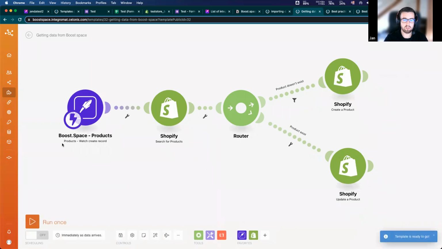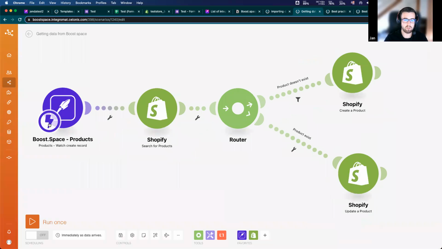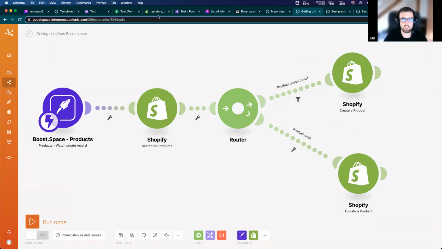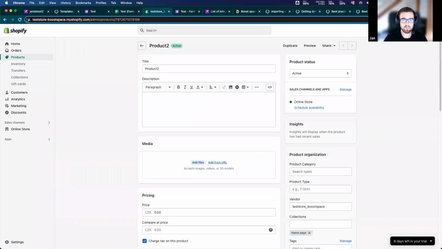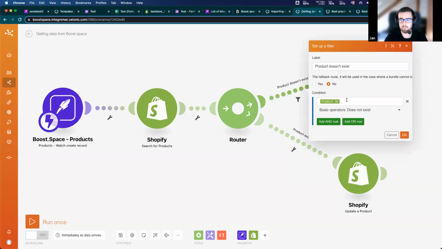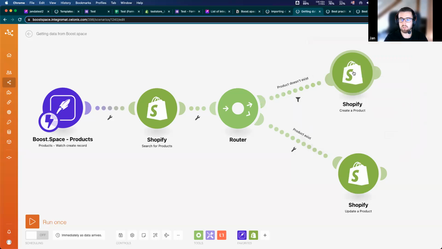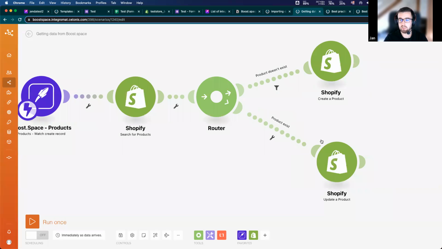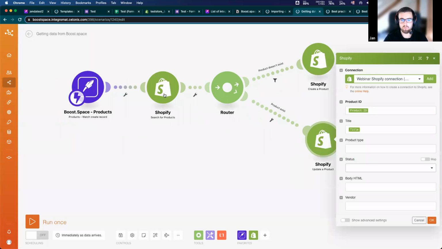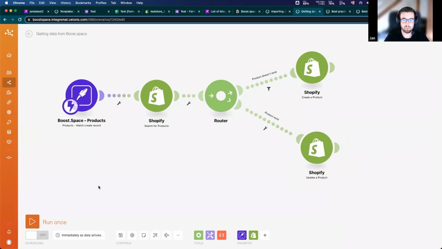When I receive data from this instant trigger immediately, it will search for the product in my store, and if this product actually exists, there is an already predefined filter. If it doesn't exist, it will create a new Shopify product, and if it exists, it updates this product from this search module. Okay, so let's try it out.